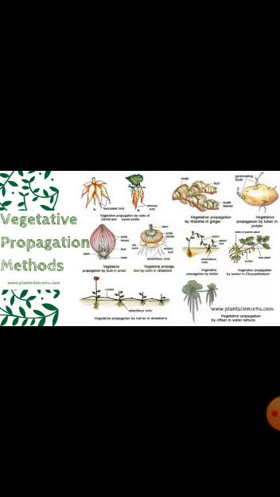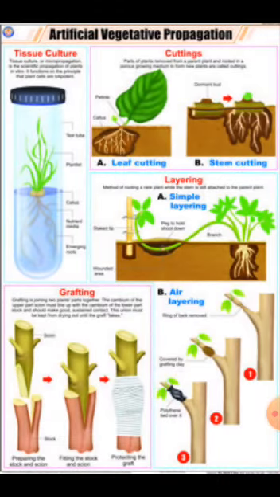Coming to artificial vegetative propagation. This is a simple, fast and less expensive method. This takes place through stem cutting, layering, grafting and tissue culture. So, first let us learn about stem cutting. In this method, a healthy branch is cut from the parental plant and planted in the soil. Very soon, the cut stem develops roots and grows into a new plant. Some examples of plants where we use this technique are rose, sugarcane, etc.